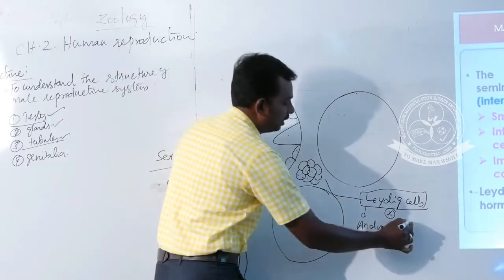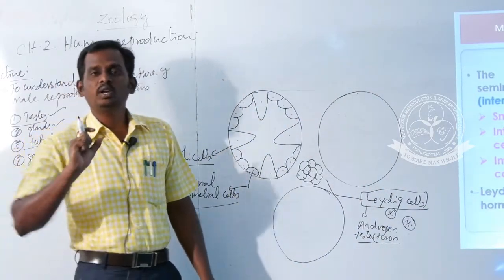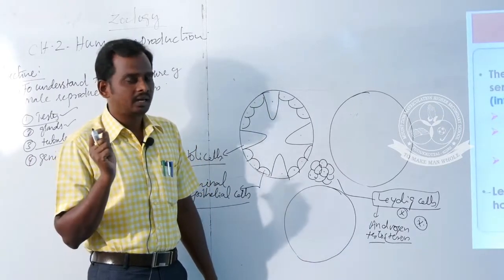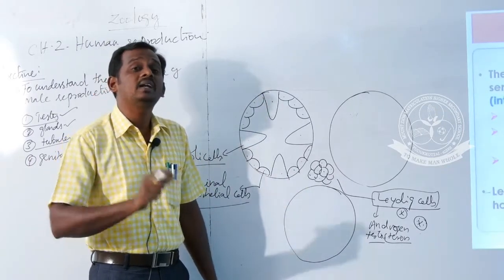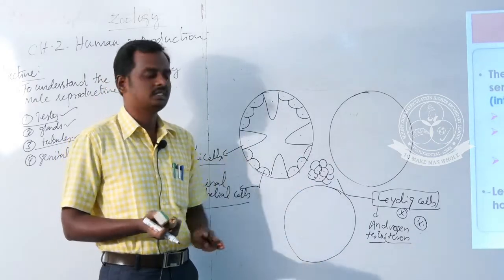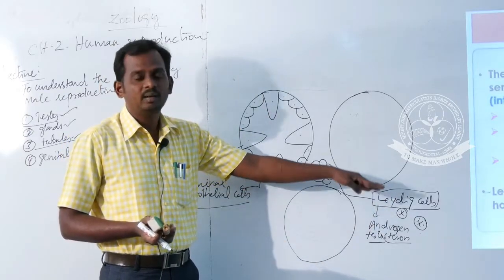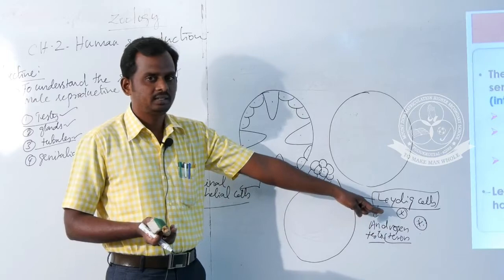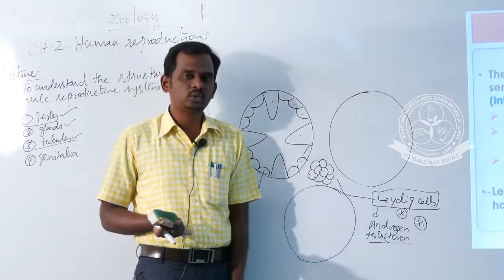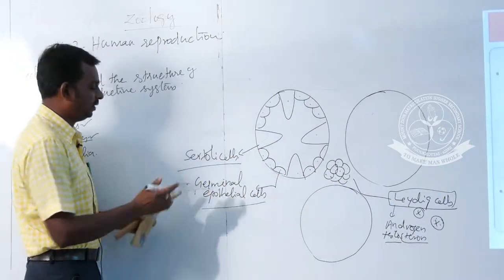So how are questions asked from this part, Leydig cells? Which part of the male reproductive system acts as the endocrine part? This is a question that may come. Leydig cells are the endocrine part because they secrete a hormone. What hormone is secreted by the Leydig cells? Androgen, otherwise called testosterone.